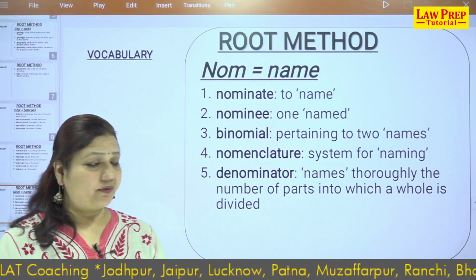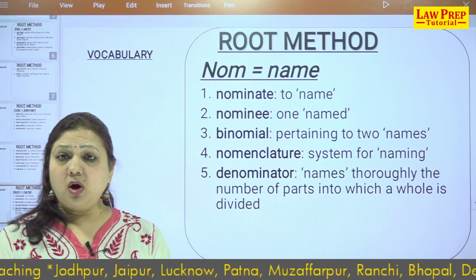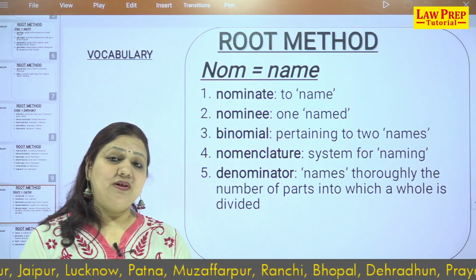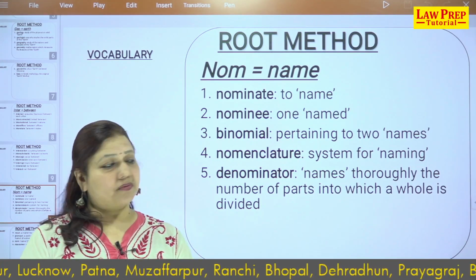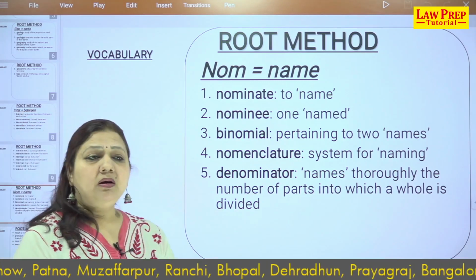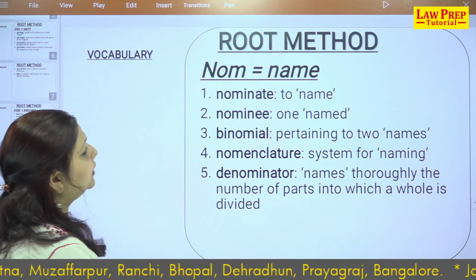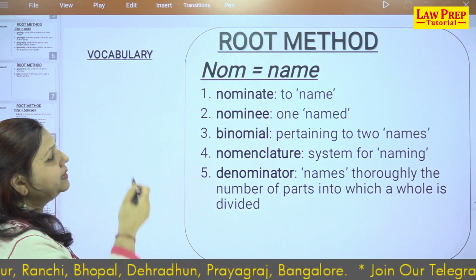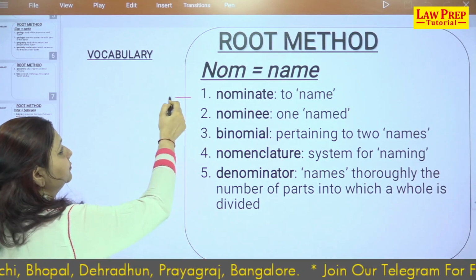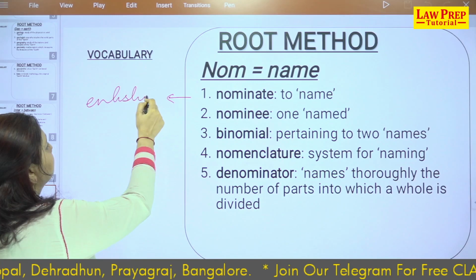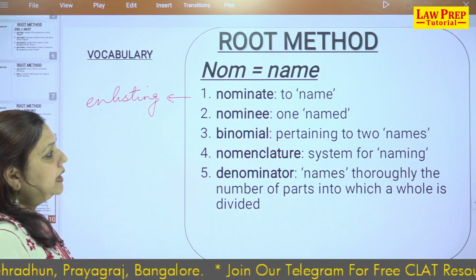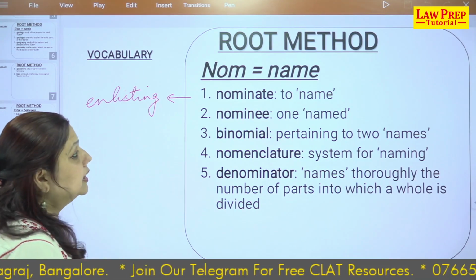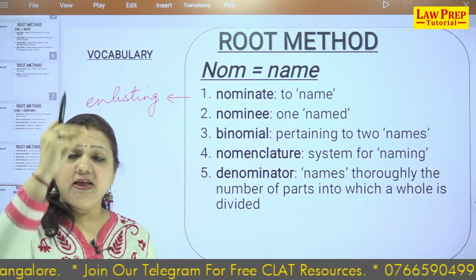Nom is name, right? Very simple: nomenclature, nominal charges I would take from you. What does it mean when the person says that? That means just for namesake, not much. First word, he was nominated to be the monitor of the class. That means his name was given. It is not like an election. It is just giving up the name of someone, enlisting someone. He is a nominee. A nominee is one whose name is taken, one whose name has been listed.